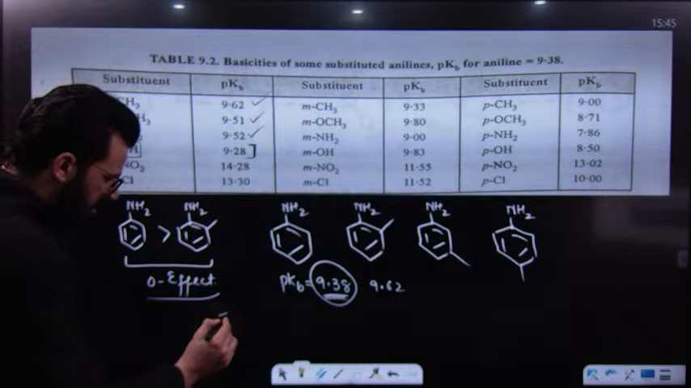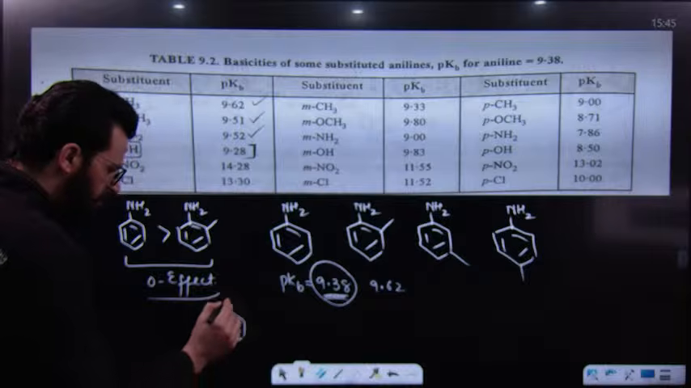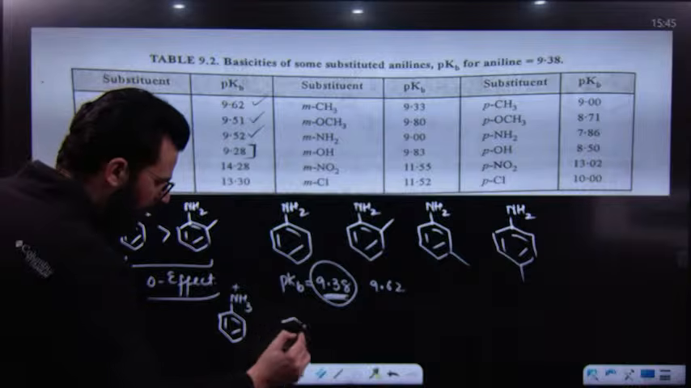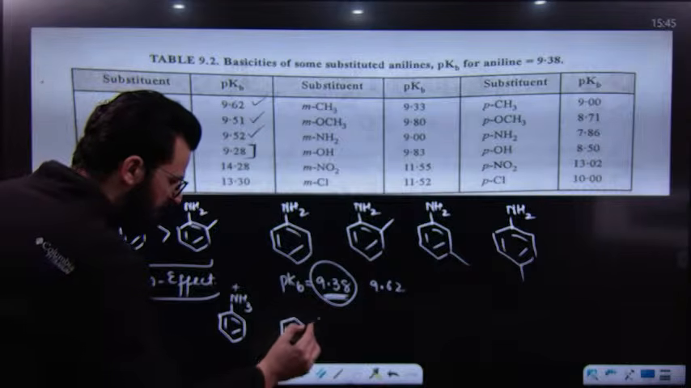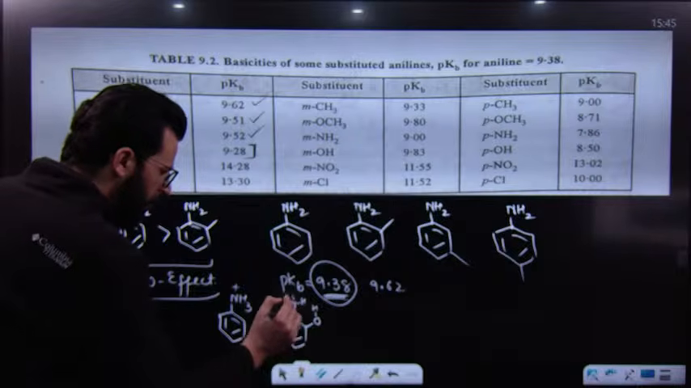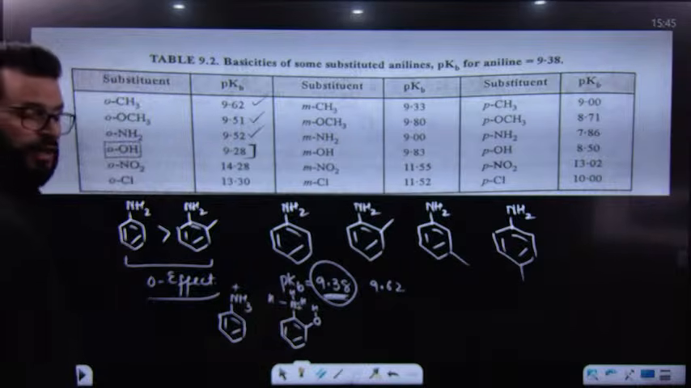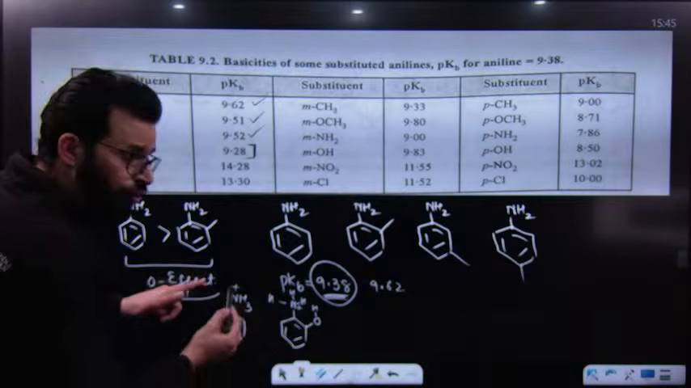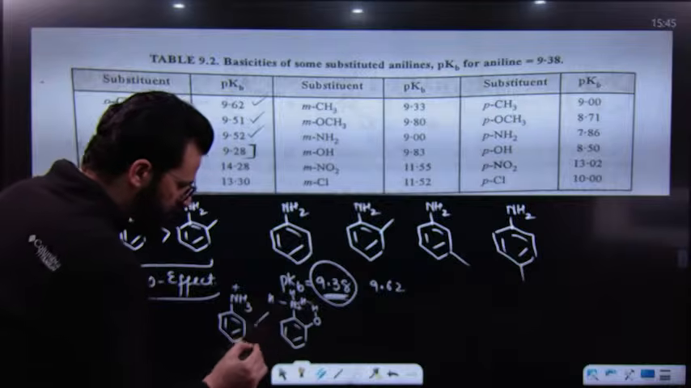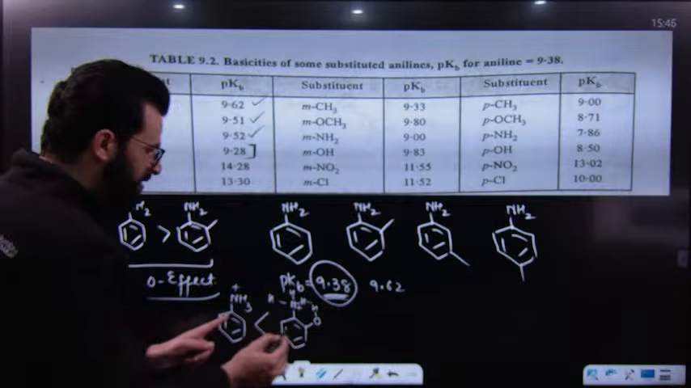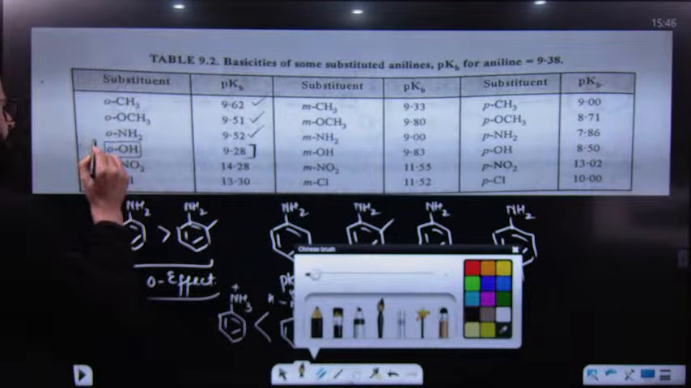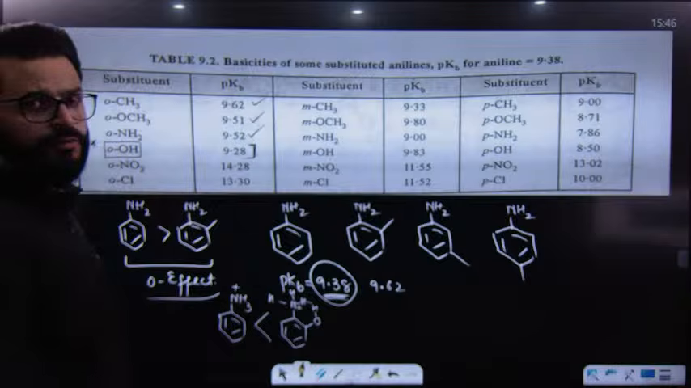But in this case, for example, if I write the conjugate acid of aniline, it is this one. And if I write the conjugate acid of ortho hydroxyaniline, it is like this. So according to the ortho effect, have a look and listen carefully, this should be more stable as compared to this, but in reality, this is more stable because of chelation or intramolecular hydrogen bonding. That is why the ortho effect fails over here. So the ortho effect fails only and only when you are having an OH group at the ortho position.